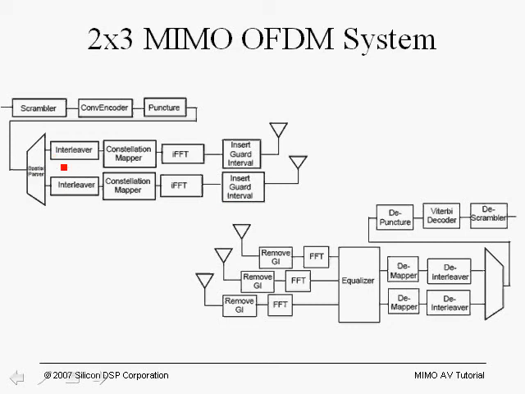Just as in the SISO case, we go through an interleaver, a mapper, and an inverse FFT, and we insert the guard interval or cyclic prefix and transmit it over the air. So in this case we have 2 streams at 54 megabits per second, which are transmitted through 2 antennas and are received by 3 antennas at the receive side.